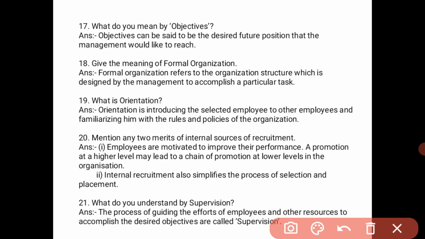After selecting an employee, you have to give the detailed information of the organization, rules and regulations or policies of the organization. Introducing the selected employee and familiarizing him with the rules and policies of the organization is called orientation.